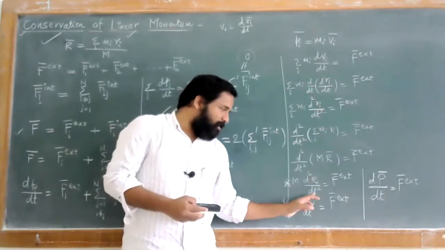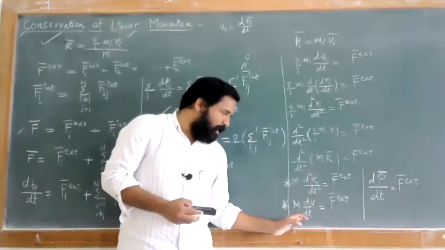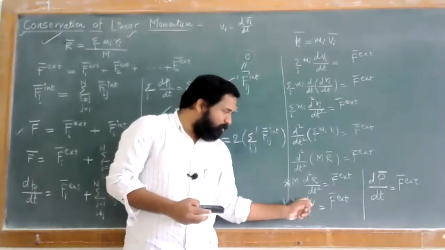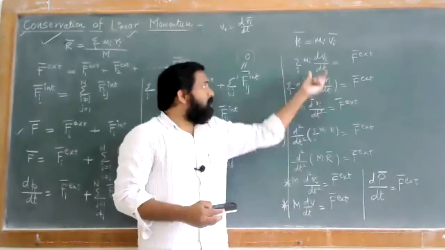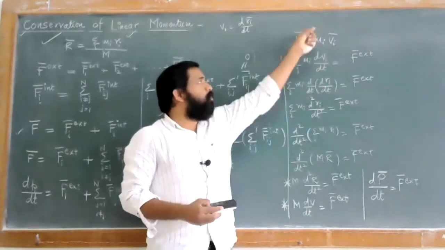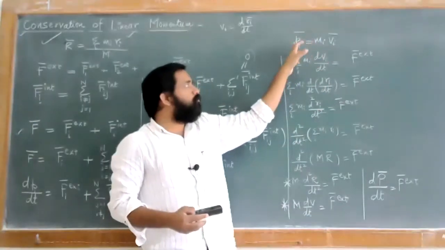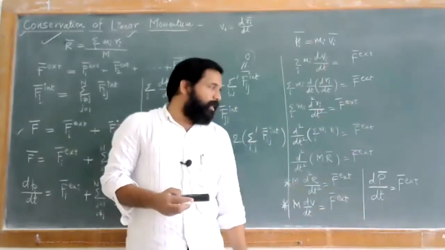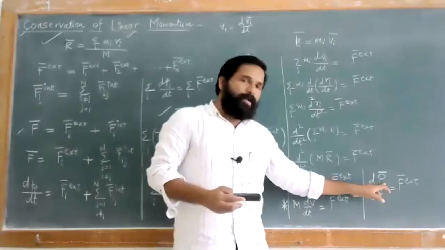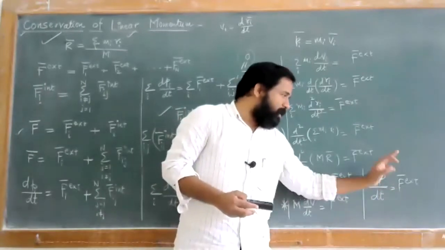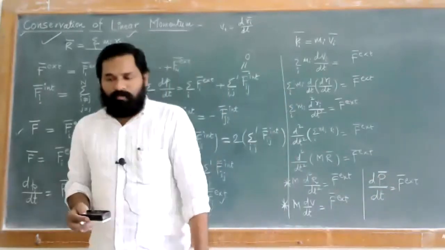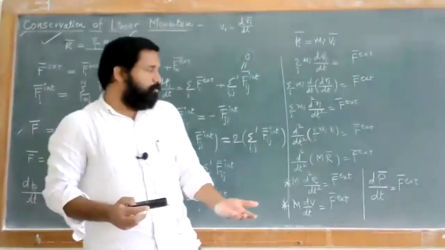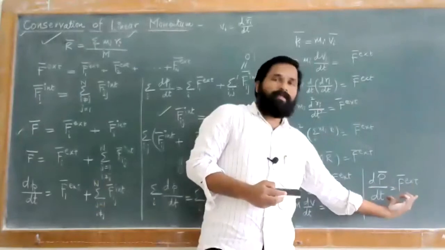So dR by dt is nothing but velocity. So m d by dt of velocity. Take m inside again, so d/dt of mv. mv is nothing but the momentum, for which a small p was used. So for the ith particle, and for the total system of n number of particles, you can use a capital P. So dP bar by dt is equal to F external. What is dP bar by dt? dP bar by dt is nothing but the force, and that force is nothing but the external force.